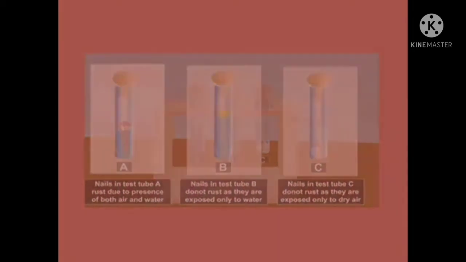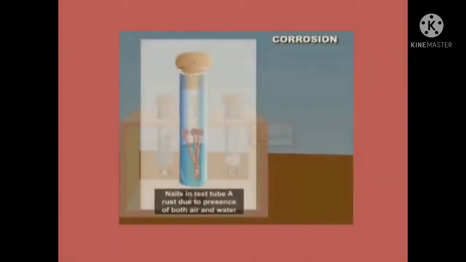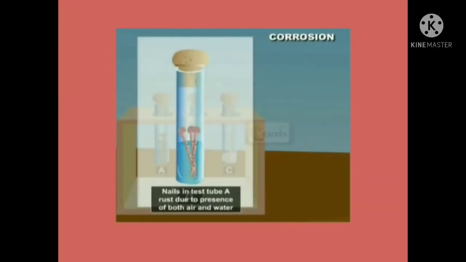So nails in test tube A rust due to presence of both air and water. If air is not there, only water is present, then also rusting is not possible. And if only air is there, no water, then also rusting is not possible.